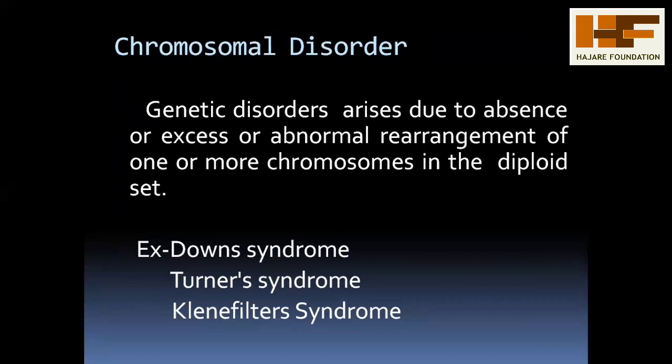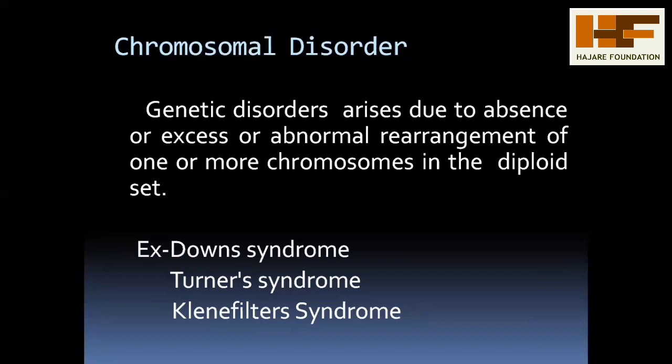Human beings always have a diploid set of chromosomes. It shows the rearrangement of chromosomes, either deletion or gaining of chromosomes. It completely depends on either loss or gain of chromosomes.